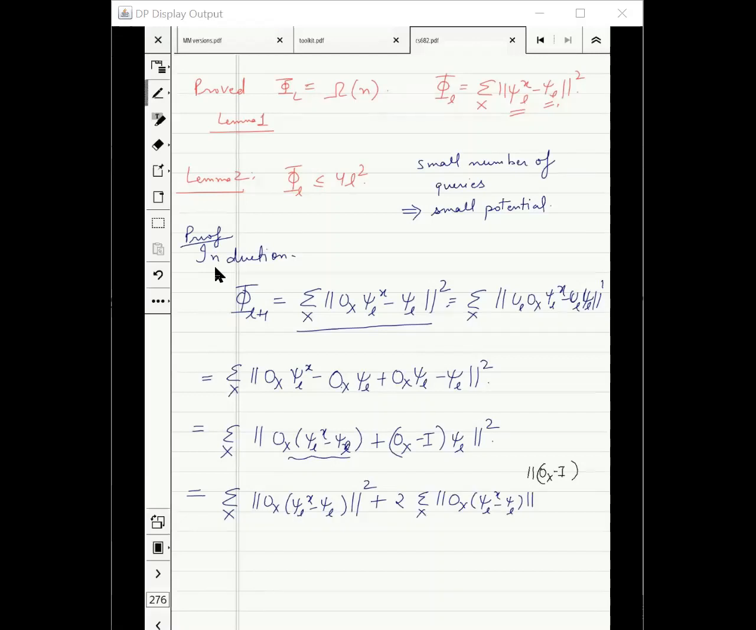OX minus I psi L, plus summation over x. What do you know about this quantity? What is this quantity? Psi L. Right, again phi L, because again OX is a unitary. This is the potential function at the Lth step.